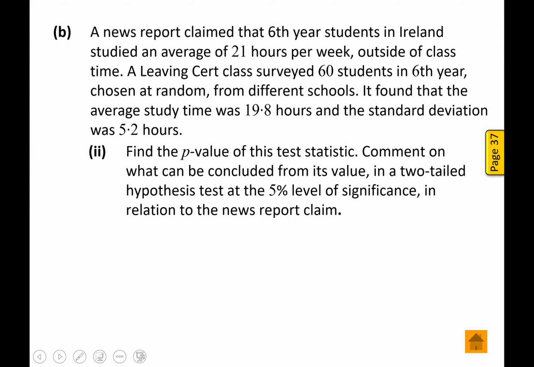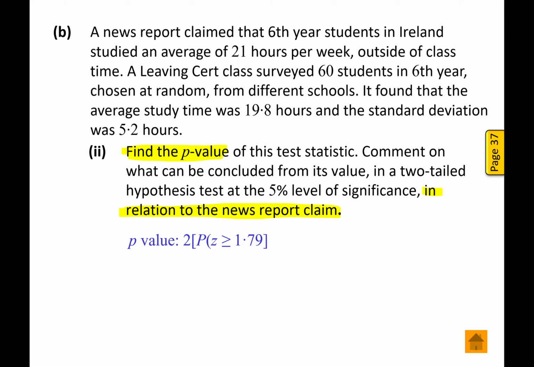The p-value. We want to find the p-value for this test statistic, and comment on what can be concluded from its value in a two-tailed hypothesis test at the 5% level of significance in relation to the news report. That paragraph is a bit complicated in the language, but it really simplifies down to: find the p-value, and in relation to the news report. So if you don't know what to do, you do what you know.